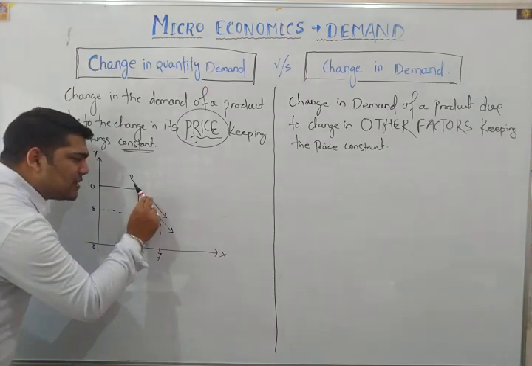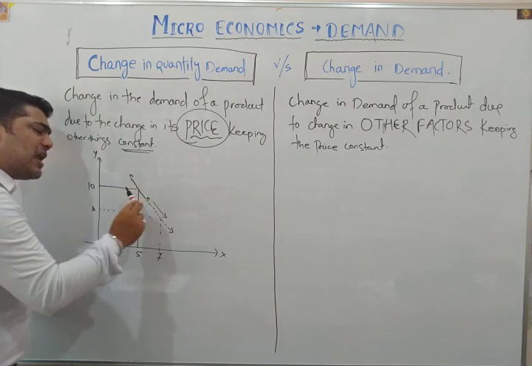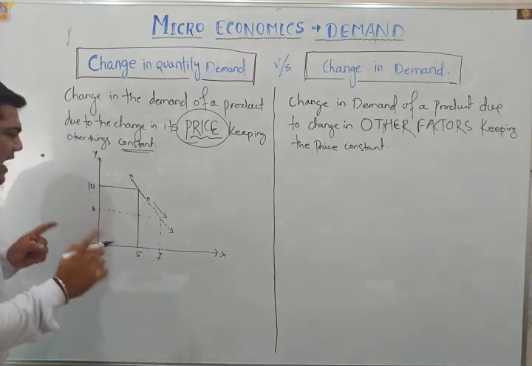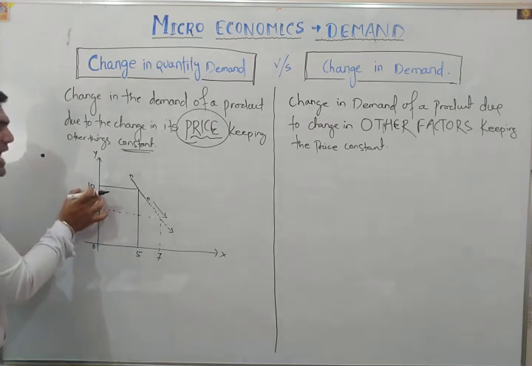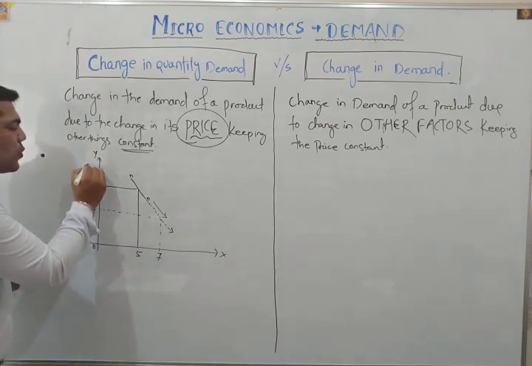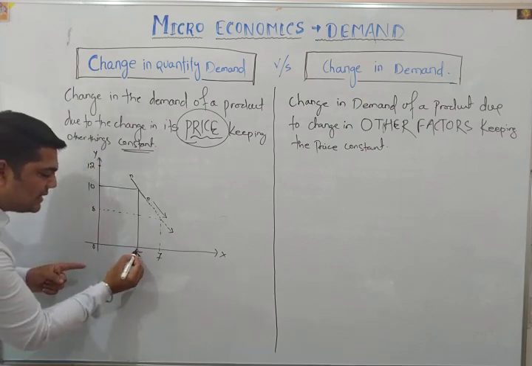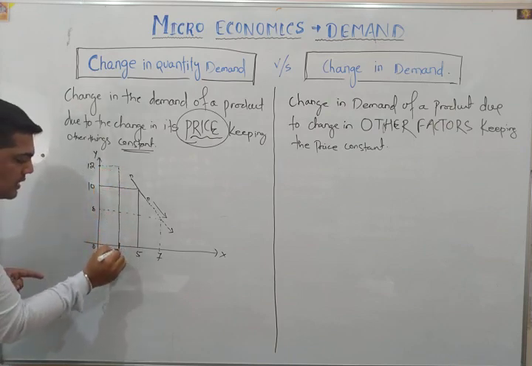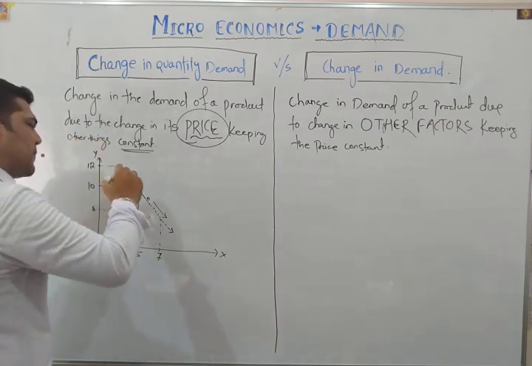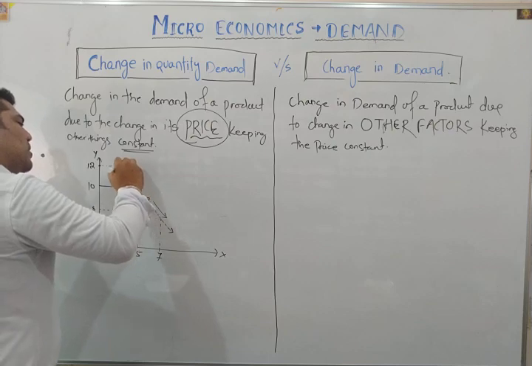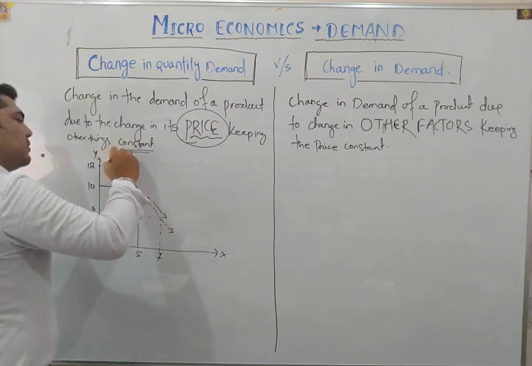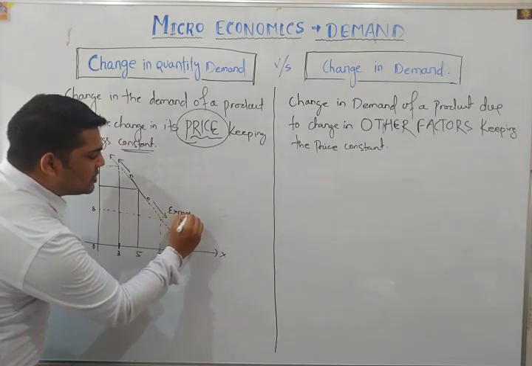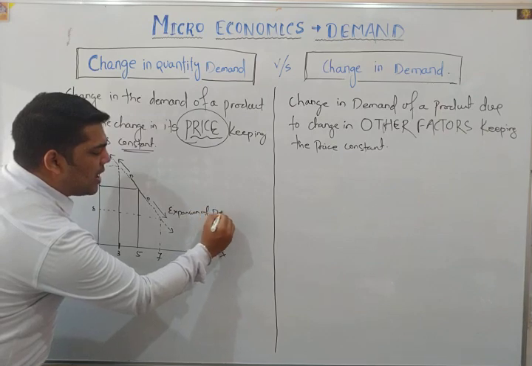See, the demand curve is not shifting from its place. It is there only, but the movement will be downward towards the x-axis. Again, let's say the price is increasing from rupees 10 to rupees 12, that means again the demand will reduce. So in this particular case, the demand curve will move in the upward direction. So this is known as expansion of demand. This is known as expansion of demand curve.